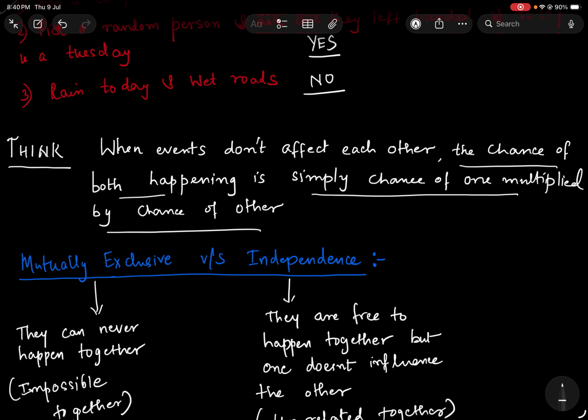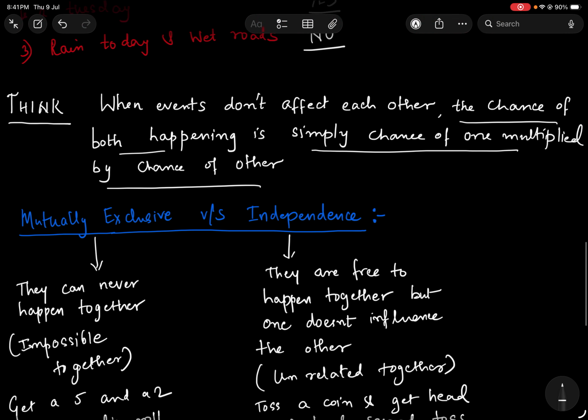Although they are very different concepts, people get very confused, maybe because the terminology and maybe the English meanings may mean the same. But these are two different concepts, and I want to bring that distinction here.